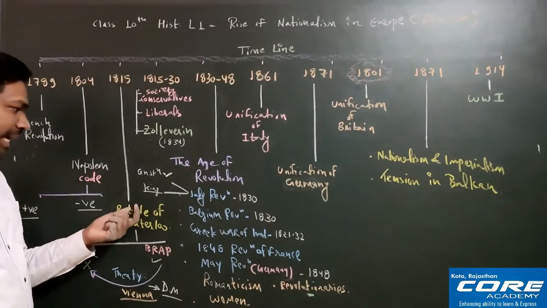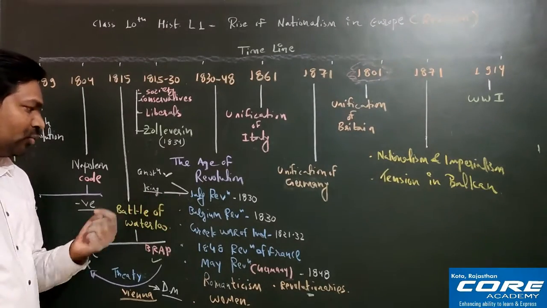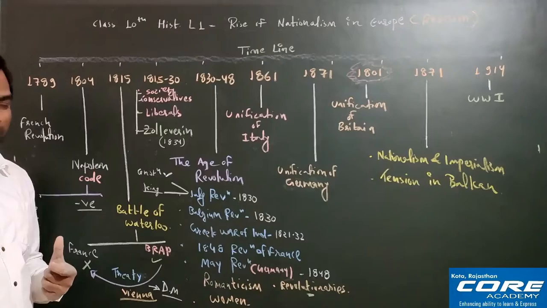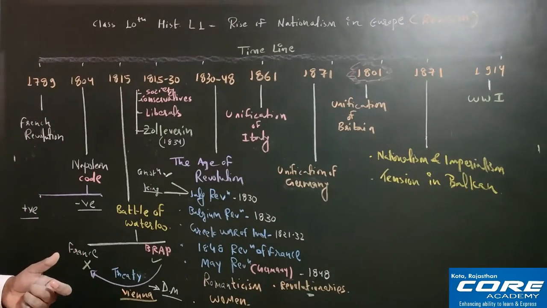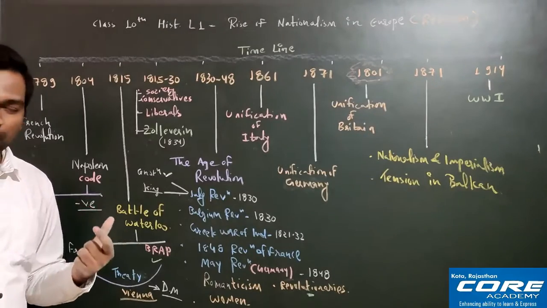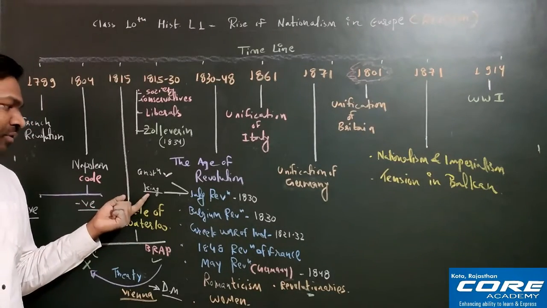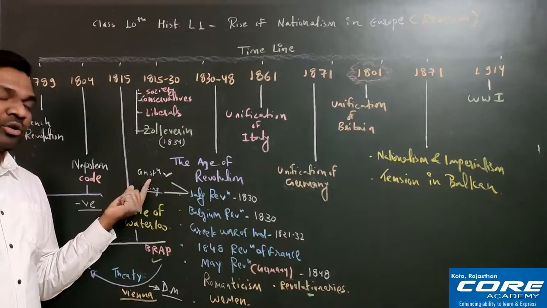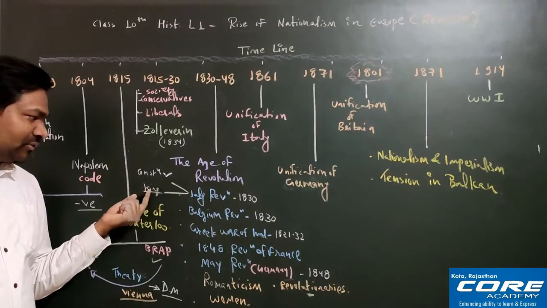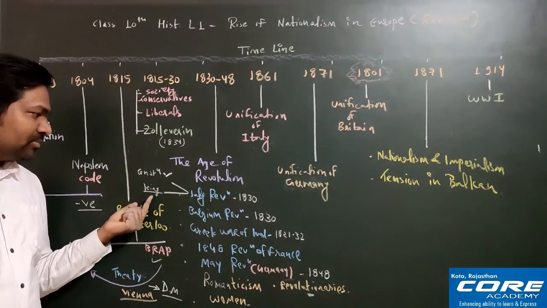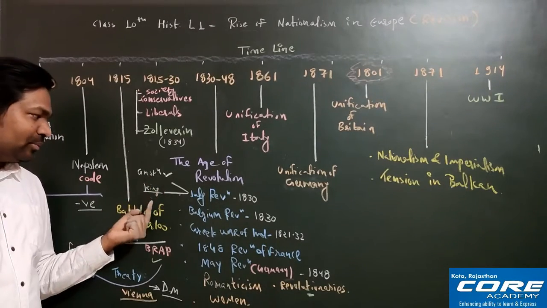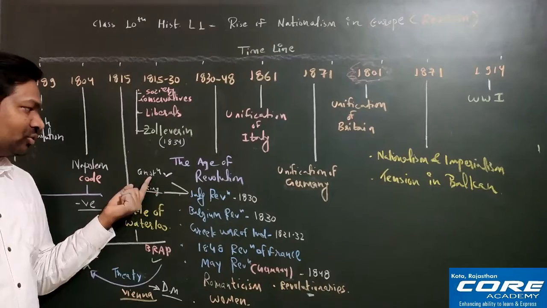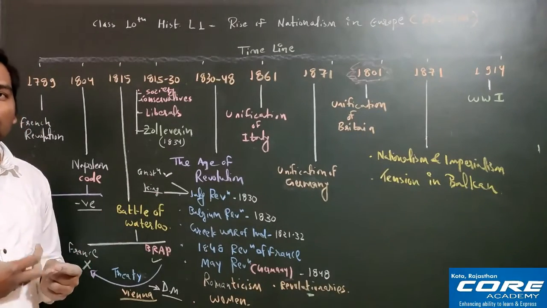In place of Charles X, a new king will be there, whose name will be Louis Philippe. Sometimes it is called Louis Philippe. So you see the pronunciation, what is the correct pronunciation. Louis Philippe will be the new king of France, but he will be under the control of the constitution.